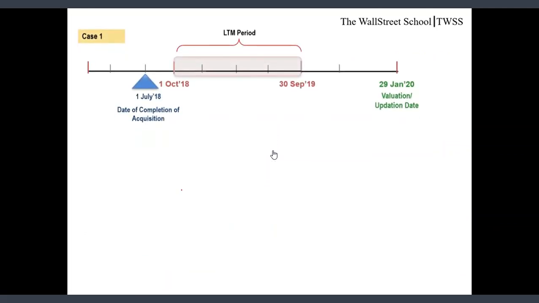Now friends, let's understand how to make pro forma adjustment with the help of a couple of examples. Case 1. Date of completion of acquisition is 1st July 18. My LTM period is 1st October 18 to 30th September 19. It is covering 12 months, latest 12 months on the updation date, which is 29 Jan 20. Now what pro forma adjustment is required in this case?